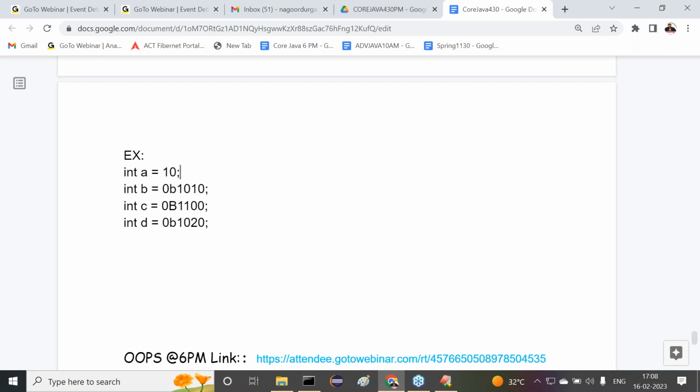Now tell me, sir, what is the status of this first one? int a is equal to 10. It is a decimal number, not a binary number. Why, sir? How can you say it's a decimal number, not a binary number? No prefix value is provided here. When no prefix value is available, then it is a decimal number, not a binary number.